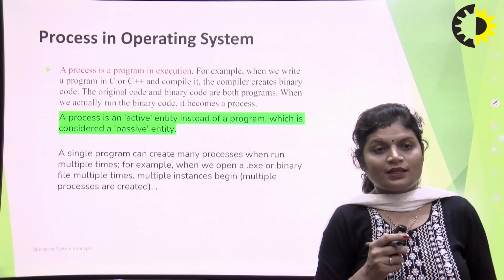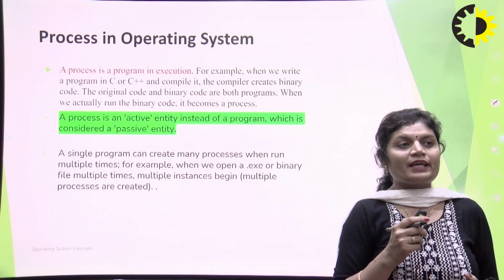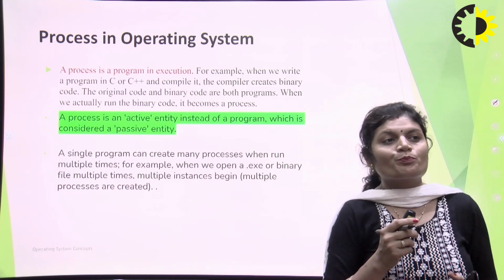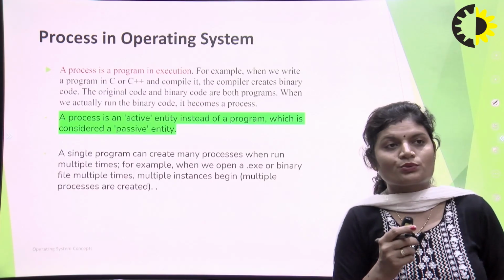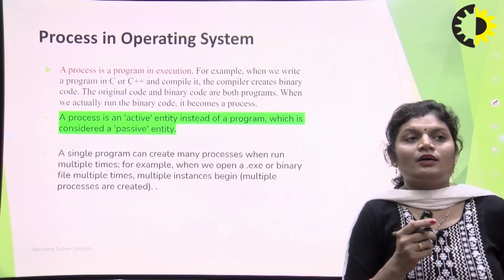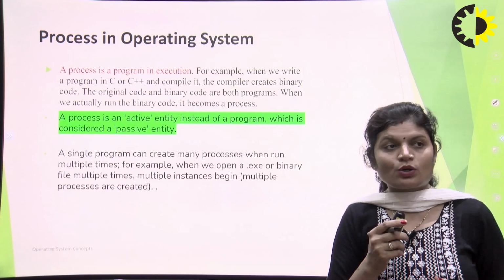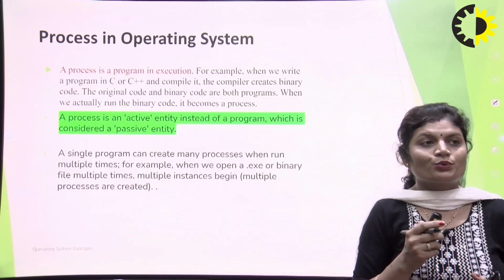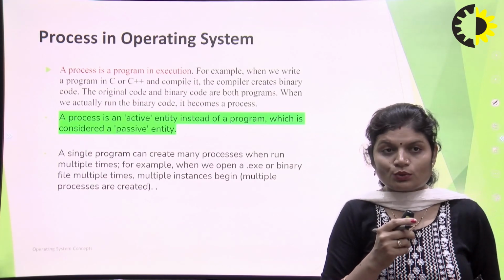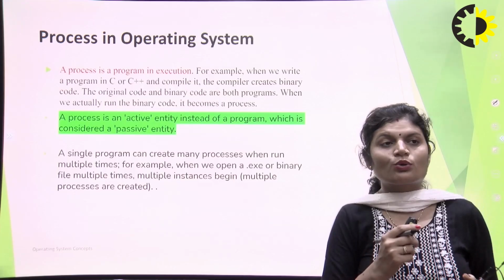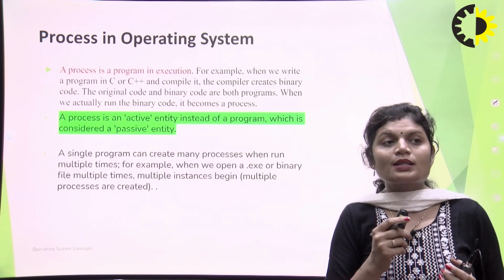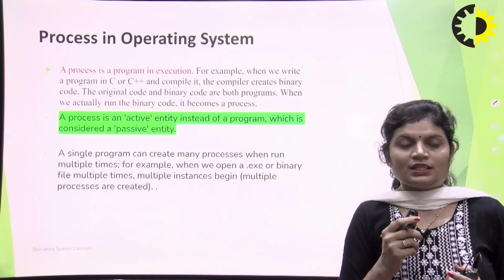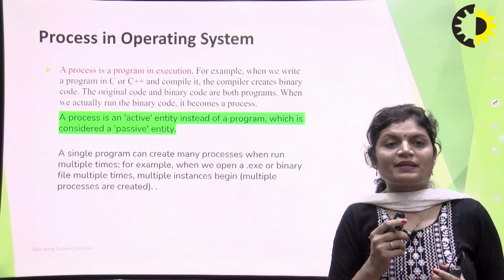Before understanding the PCB, first we have to understand what a process is in an operating system. A process is a program in execution. For example, when we write a program in C or C++ and compile it, the compiler creates binary code. The original code and binary code are both programs. When we actually run the binary code, it becomes a process. A process is an active entity, whereas a program is considered a passive entity.